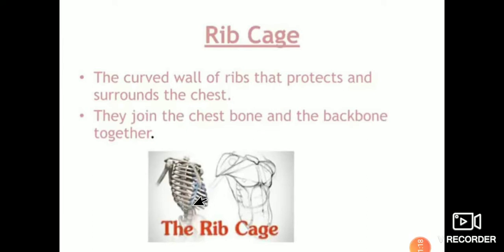There are 12 ribs on each side of the chest. This side 12 and this side 12, total 24 ribs. Some important internal organs of our body lie protected inside this cage.